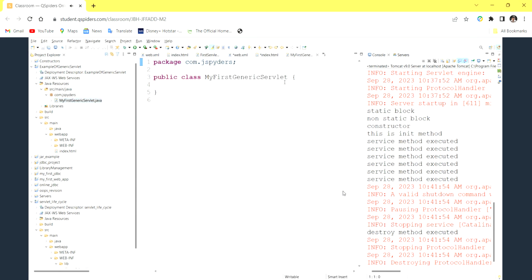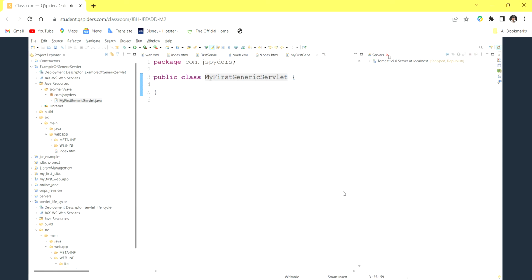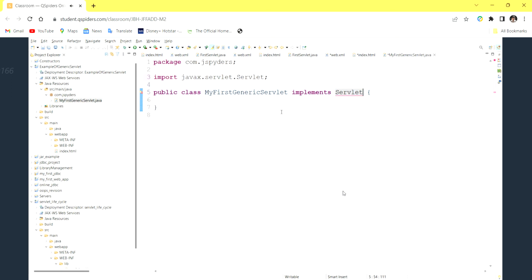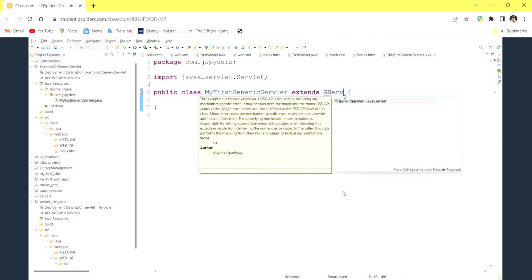So this is a concrete class. Now we are making this one a servlet class. Either you can make this class a servlet class by implementing the Servlet interface, or else we can extend a class called GenericServlet.